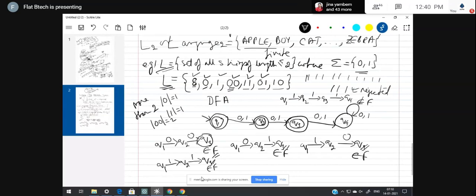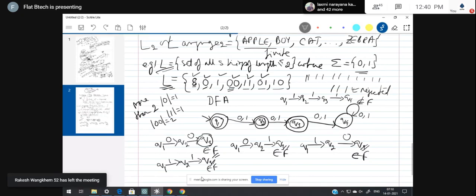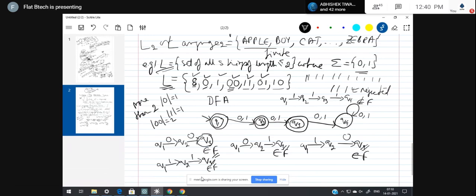So this is the required deterministic finite automaton. Let me repeat a few tips. While designing a DFA, you need only one single initial state, but you can have more than one final state. For each and every state, Q1, Q2, Q3, Q4, you need to provide the path for both symbols.